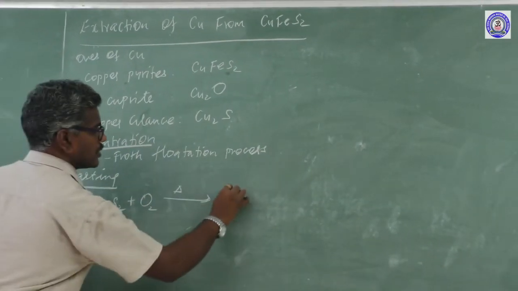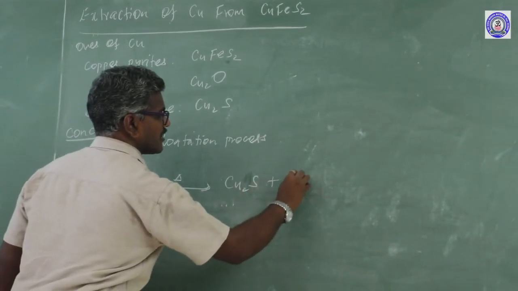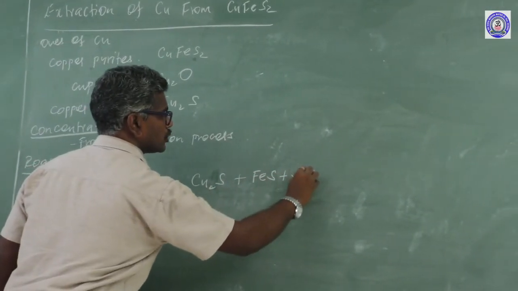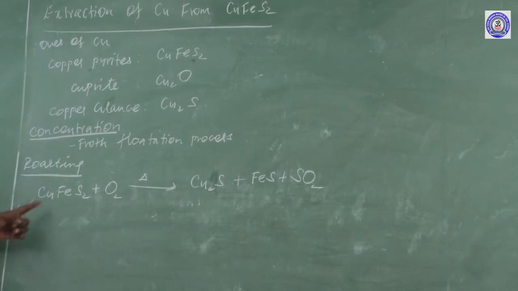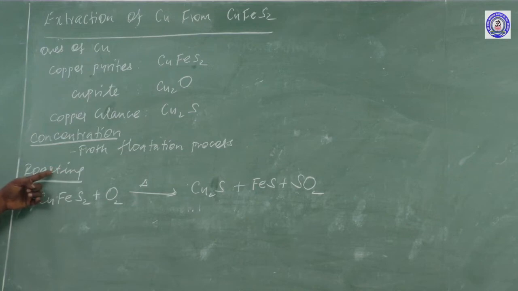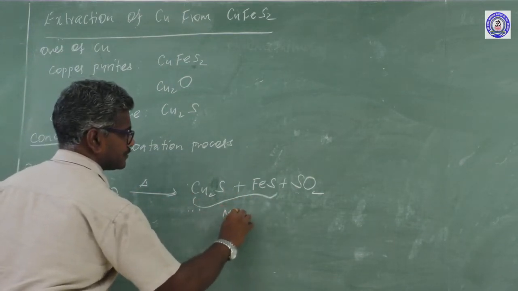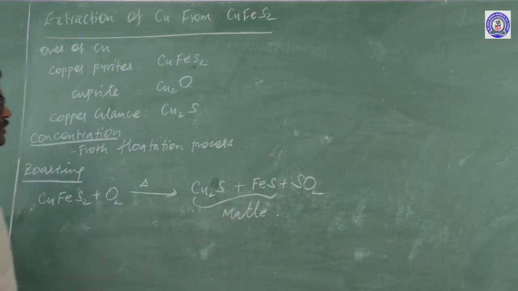So it is heated to form Cu2S plus FeS plus SO2. Copper pyrite is partly oxidized by the roasting process and converted into matte. This is taken into the smelting process.